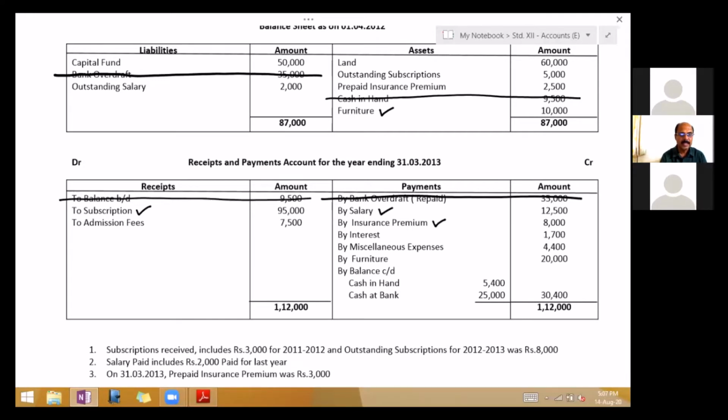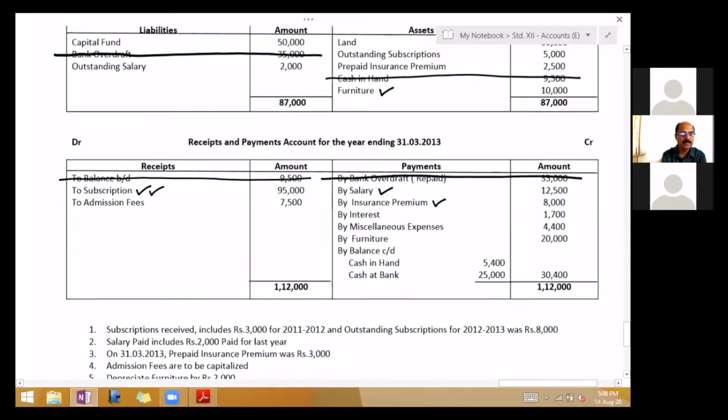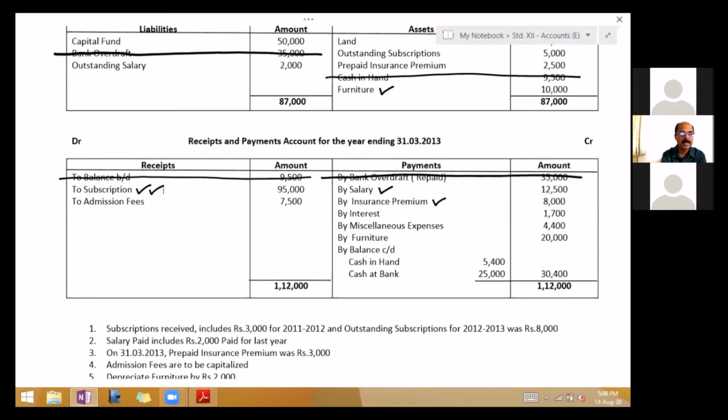Then next is an outstanding subscription for 12-13. 12-13 is current year, was 8,000. So tick mark on the receipt side, subscription twice. Outstanding of last year and outstanding of current year. Then salary paid includes 2,000 paid for last year. So if you look at salary, 2,000 rupees was outstanding and all that has been paid this year. So no balance remains outstanding of last year. And then on 31st March 13, prepaid insurance premium was 3,000. So tick mark insurance premium second time, because there is last year's prepaid and this year's prepaid.